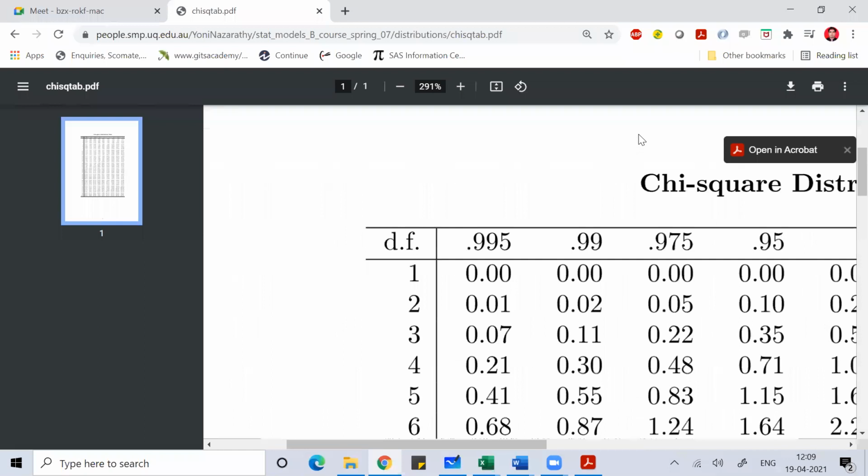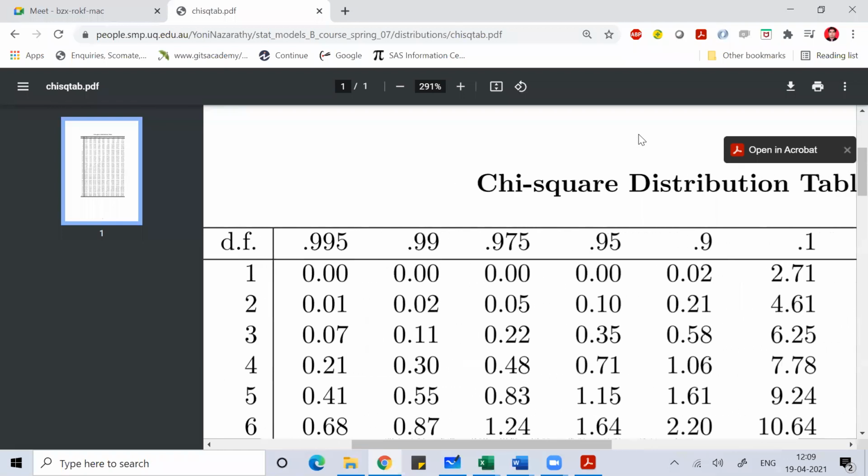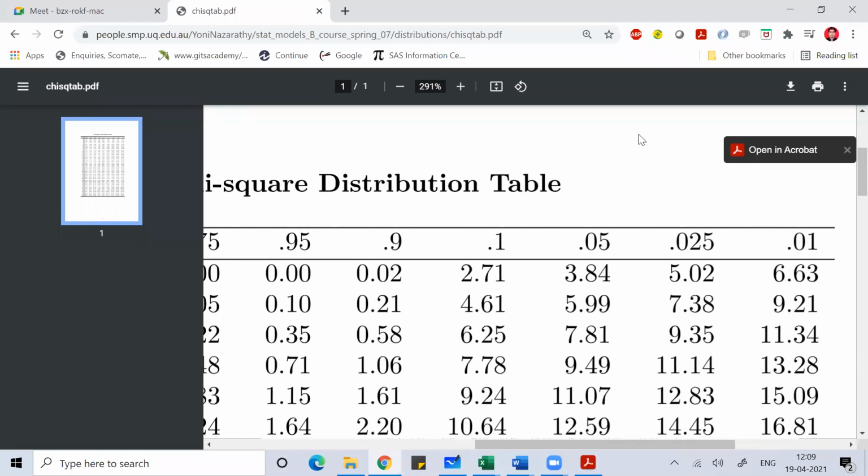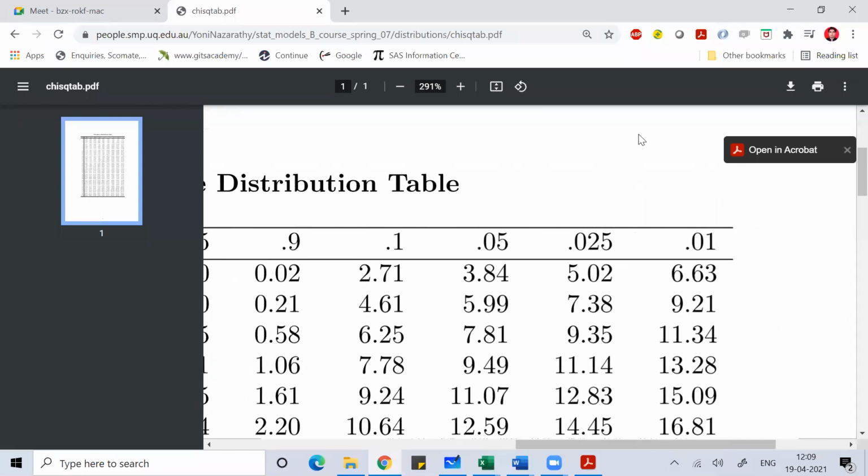At 1% level of significance, you'll see 6.63 for degree of freedom 1, 9.21 for degree of freedom 2, 11.34 for degree of freedom 3, and 13.28 for degree of freedom 4.